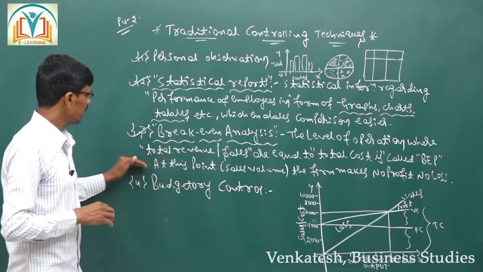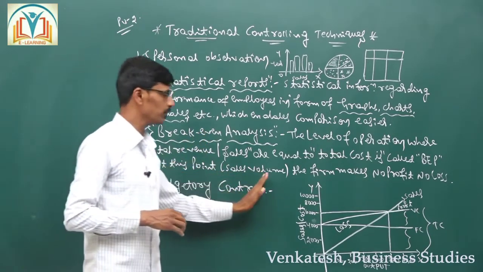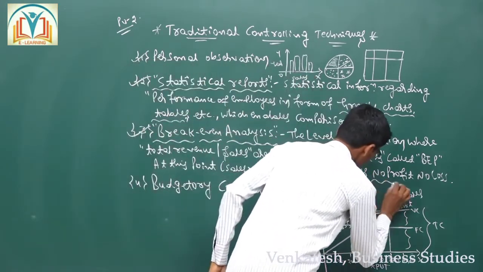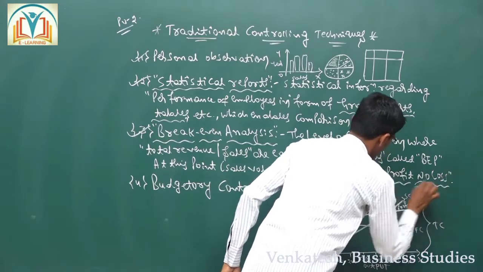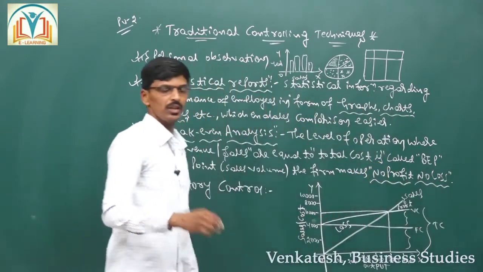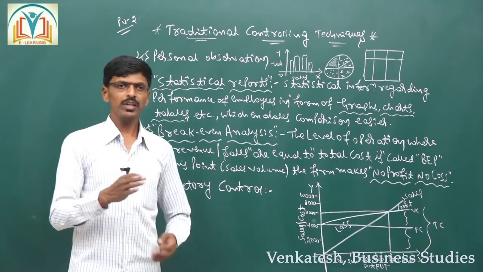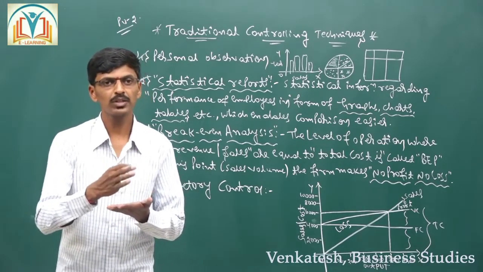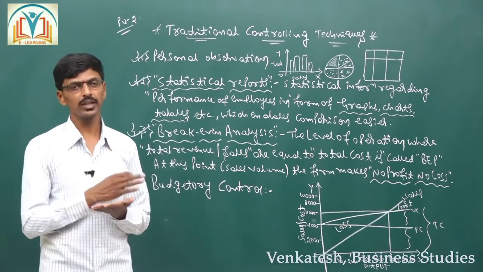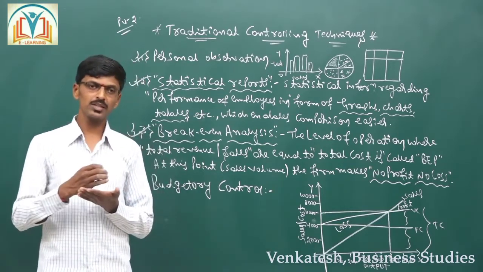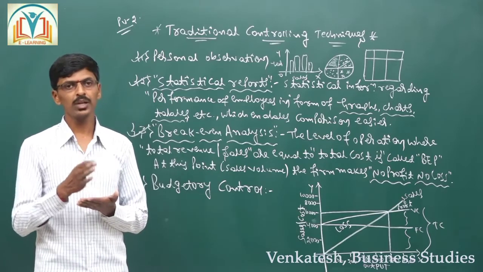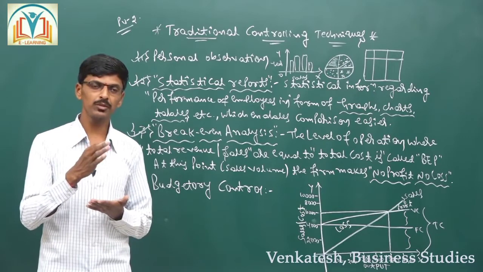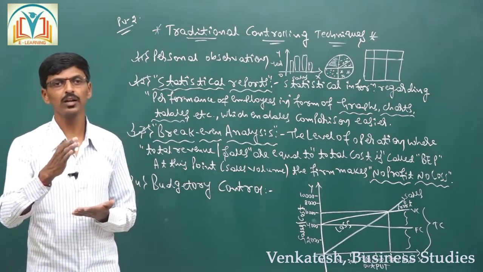At this point of sales volume, the firm makes no profit and no loss, because it is very important to identify the level of production to be undertaken to confirm at which point of production we get a no profit and no loss point.